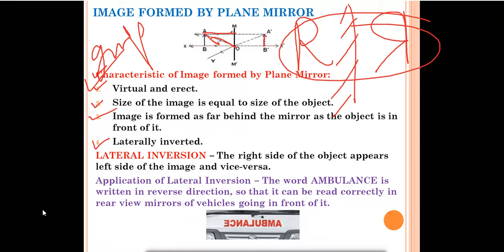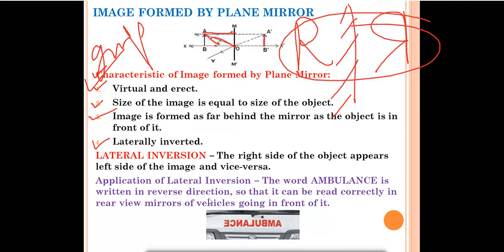So that the vehicle which is behind that ambulance can read that word clearly in the mirror and let that ambulance go, because ambulances are always carrying patients in their van. So it's an emergency situation, they need to reach the hospital quickly, so the vehicle should give way to them and the ambulance can go forward.